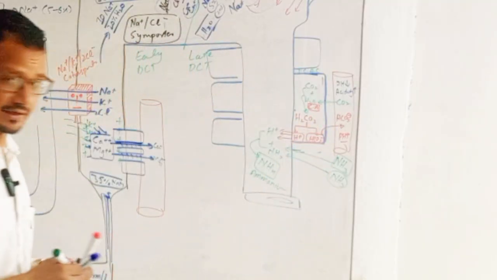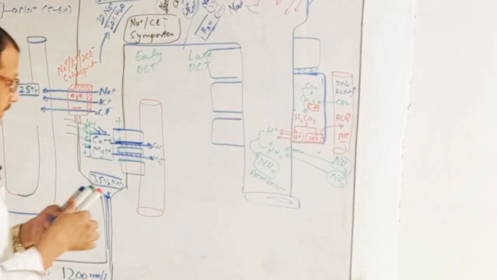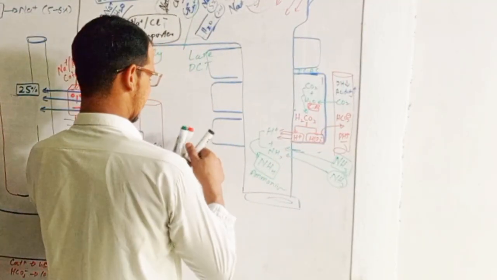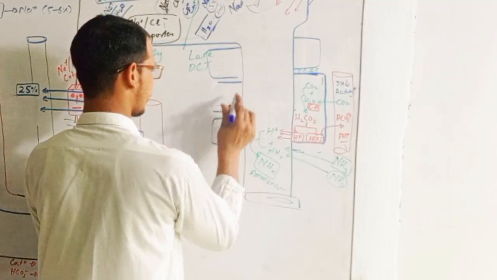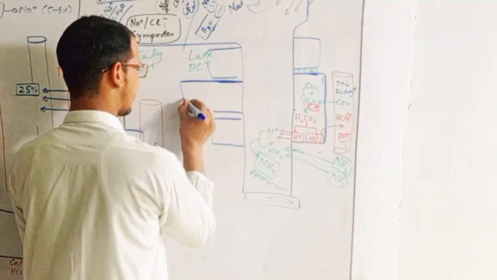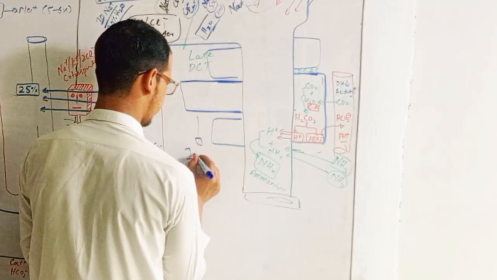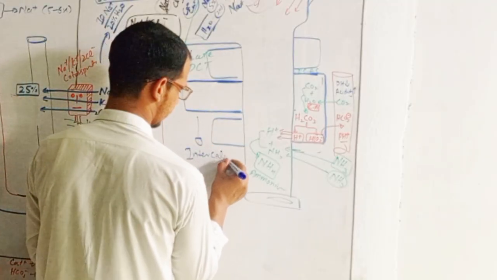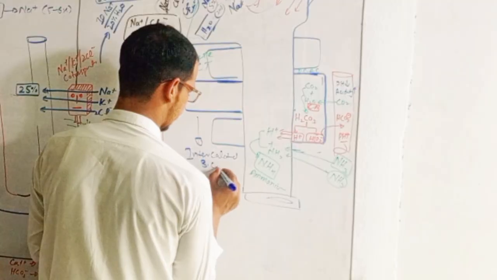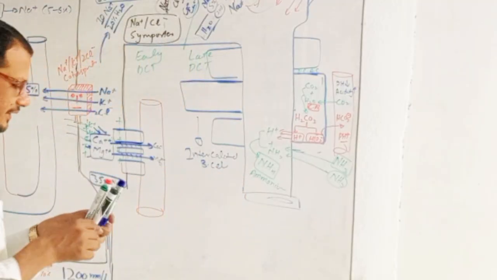This is the role of the intercalated A cell. For example, this is the intercalated B cell. What is the role of the intercalated B cell?